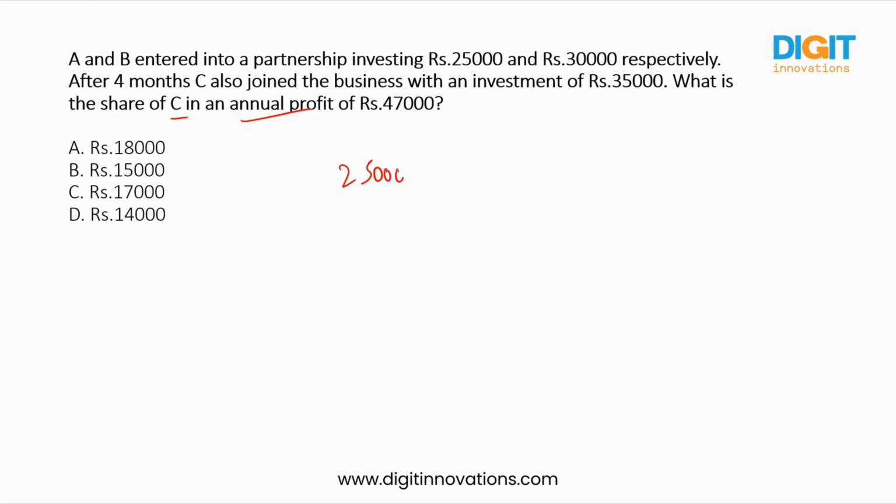So 25,000 is to 30,000 is to 35,000. So here they are not investing for the whole year. A and B are investing for the whole year, that means for 12 months. But C is not investing for the whole year, only for 8 months, right? So if all the people are investing for the same period of time, no need to mention the time period. But if any person is missing or less than the actual period, you have to multiply with the time period.